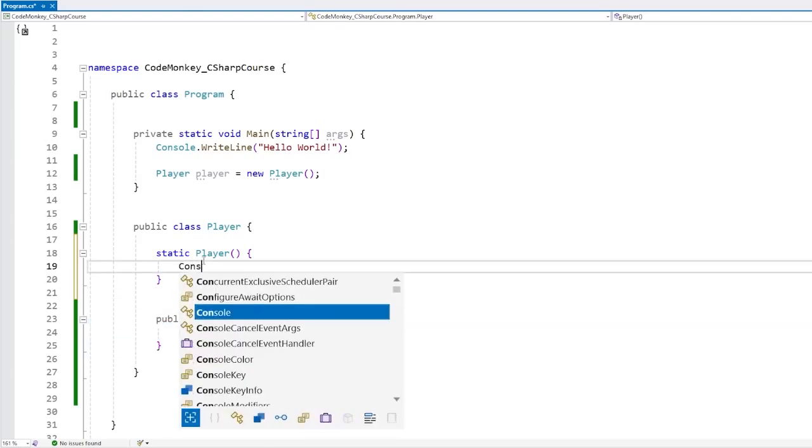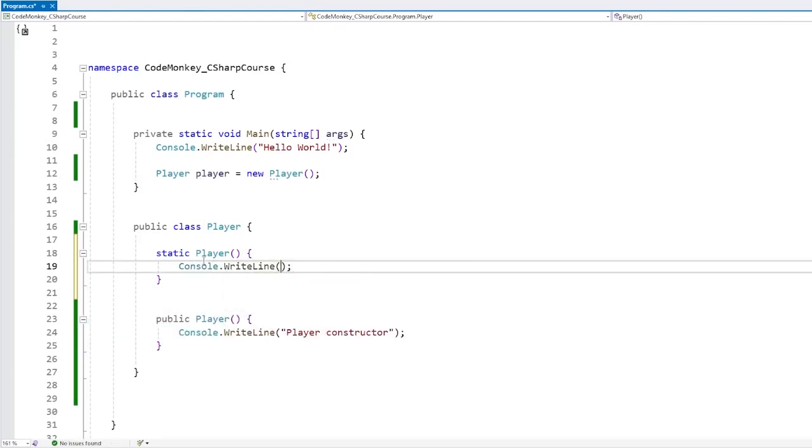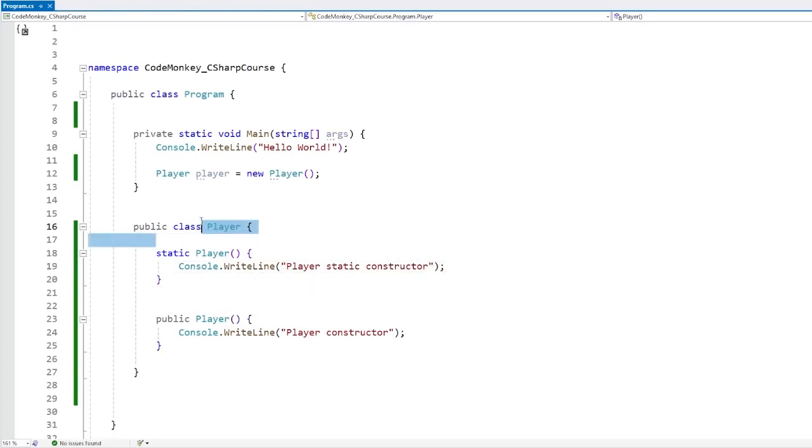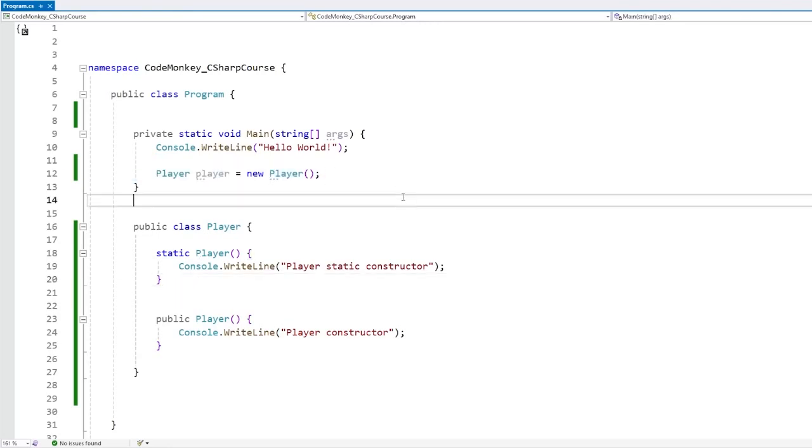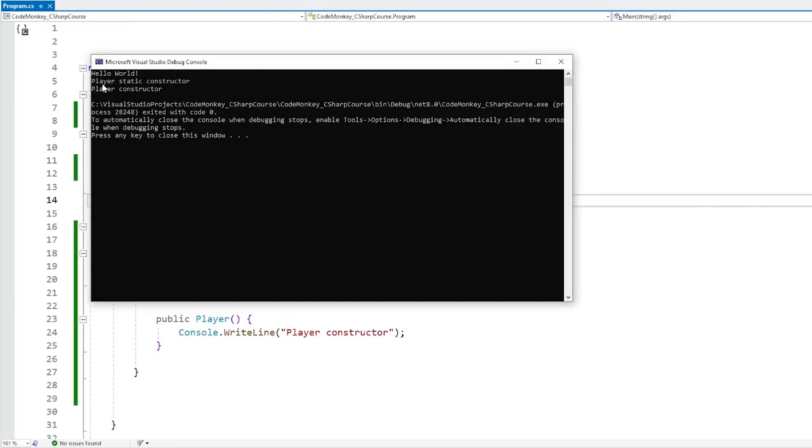So for example, let's do a Console.WriteLine here, just to see when this runs. So "Player static constructor", and if we run like this, so we have our Player class, we've got the constructor, the static constructor, and up here we are just constructing a brand new Player. If we run this code, there it is, it ran first the static constructor and secondly ran the constructor. So the static constructor always runs before the object is constructed.